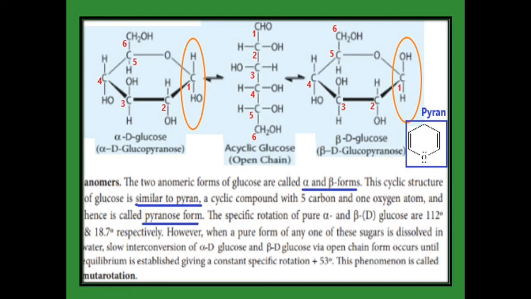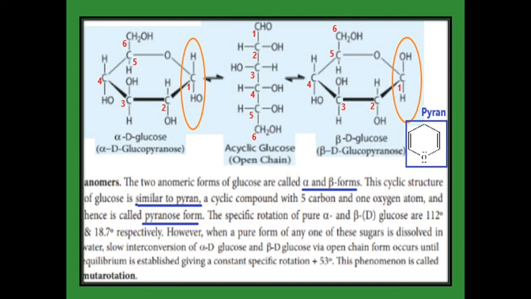The specific rotation of alpha D glucose is 112 degrees and the specific rotation of beta D glucose is 18.7 degrees. When glucose is dissolved in water, alpha D glucose slowly converts into the open chain form, and then the open form slowly changes into beta D glucose.